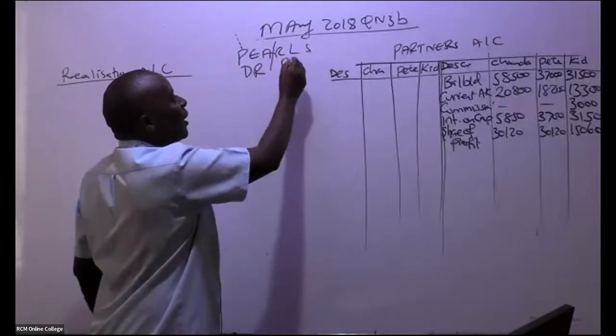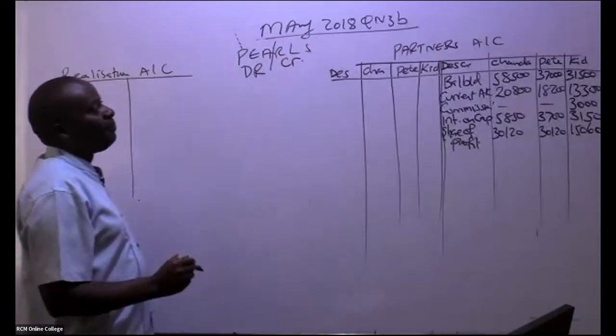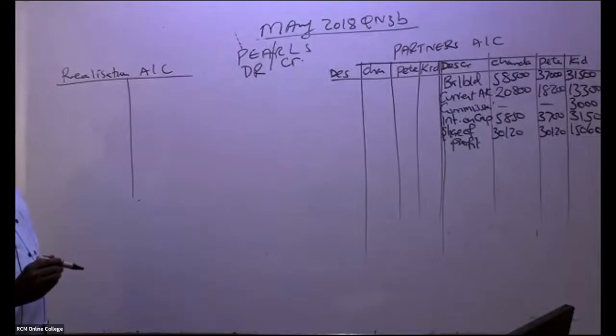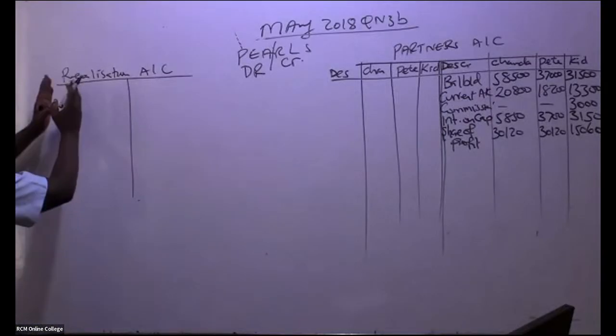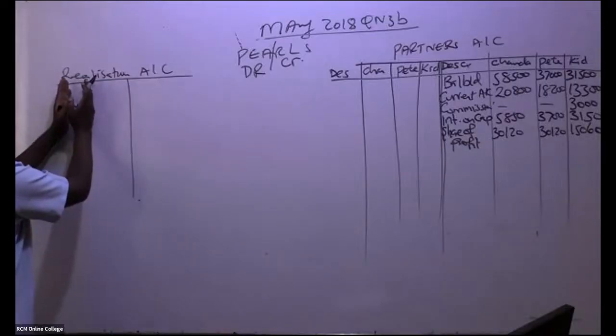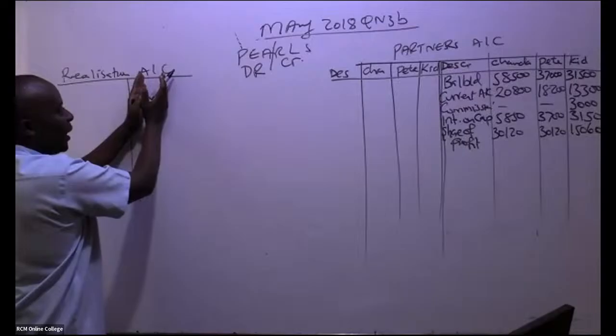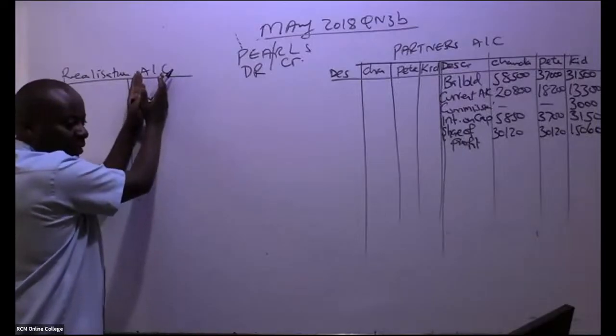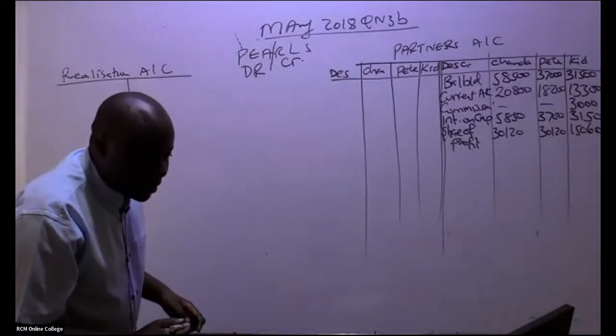The 3 shall always be credited. So remember, my good students, here basically you are going to debit this account with all assets. In this case, I'll be explaining which assets. Then you credit with liabilities.